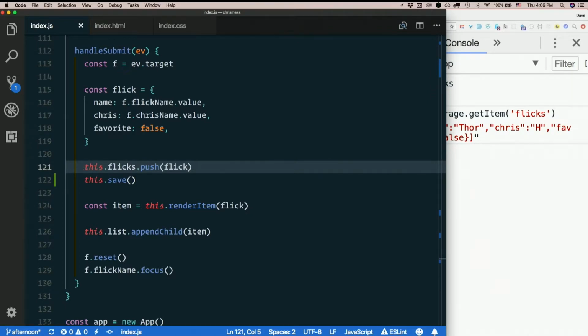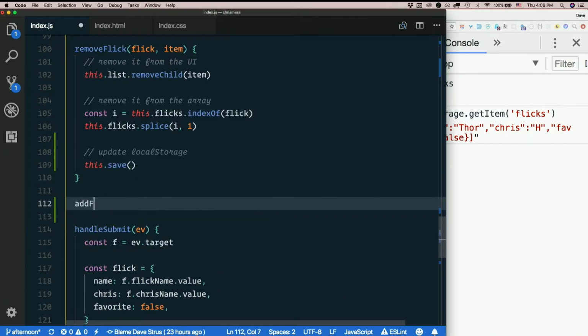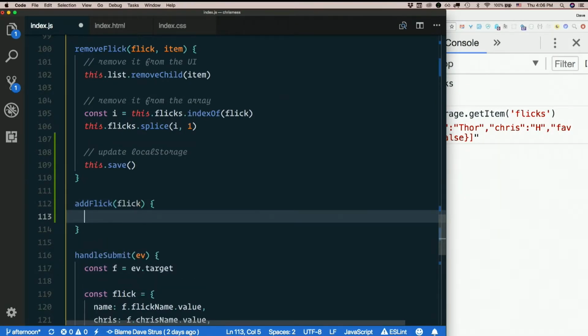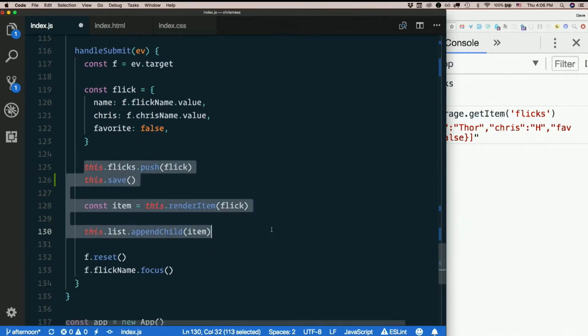The whole reason I named this handle submit instead of add flick is because now I want to write one called add flick that will just take the flick as an argument. It's going to do all this stuff.